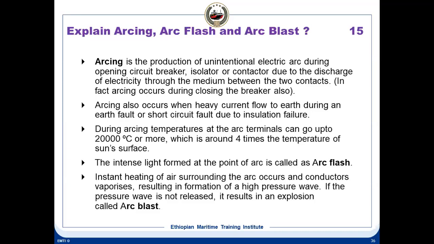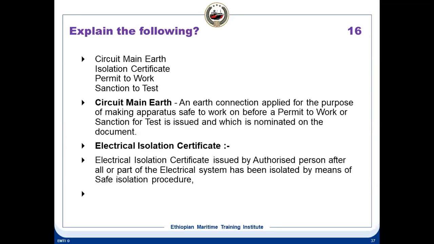And the arc flash, what will happen? It will instantly heat the air surrounding the area or the conductors. It vaporizes and forms a high pressure wave. So if this pressure wave is not released, then an arc blast happens. So it will blast. So that is called the arc blast.